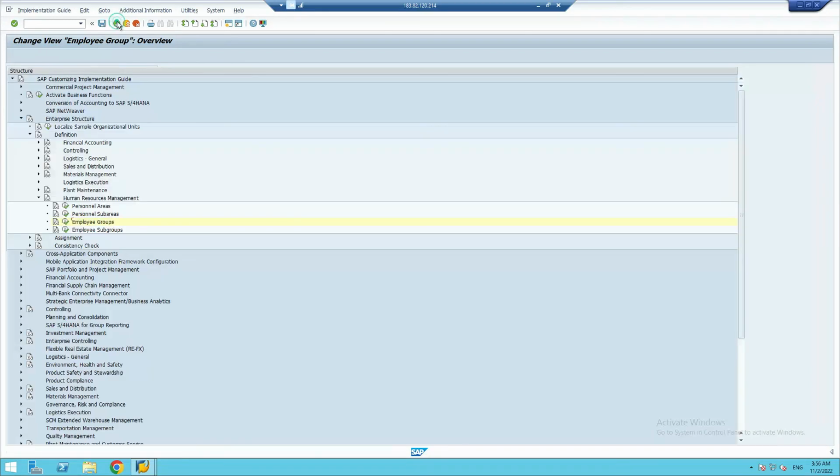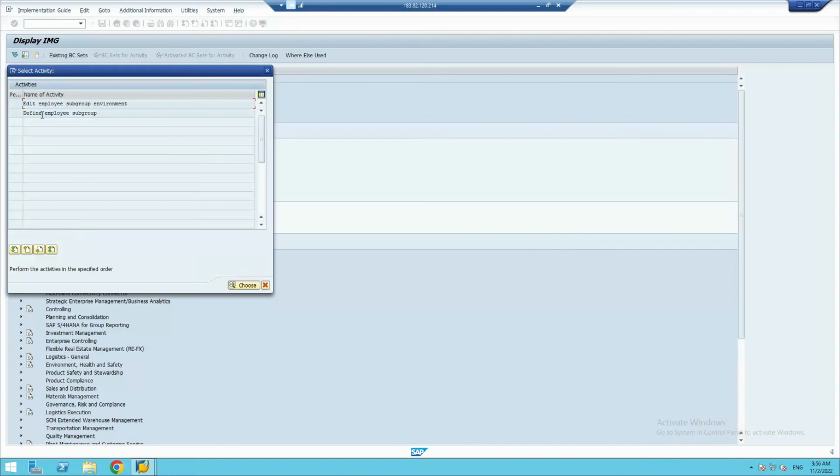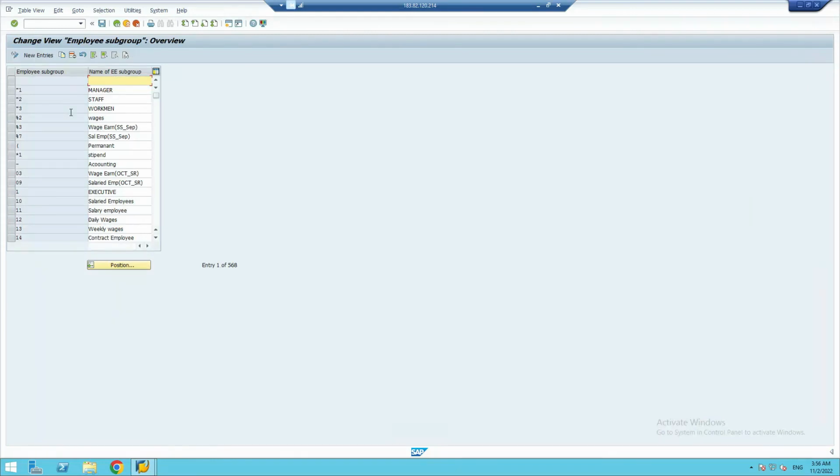Now go back again, this is the employee group, and now we will create employee subgroup. I click on employee subgroup, then define employee subgroup. In employee group there was only one character you could put. Here you can put two characters.